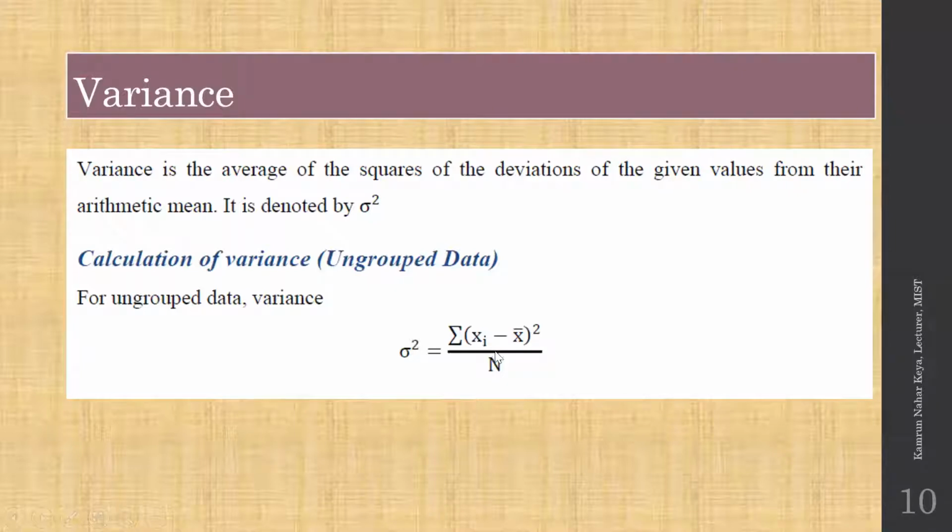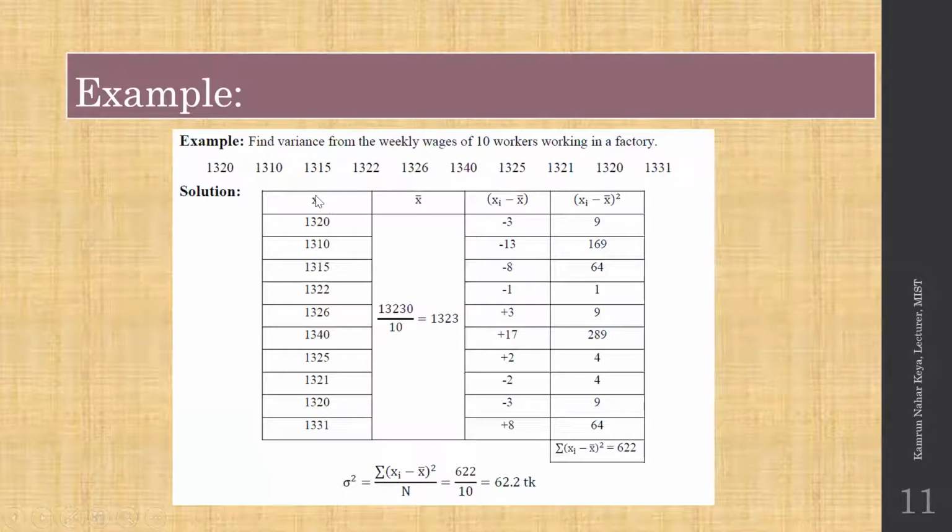Variance is basically the average of the square of the quantity xi minus x bar, the given value minus the arithmetic mean. This is for ungrouped data. If you don't have any range type of problem, then you use this formula. Here we directly have xi.